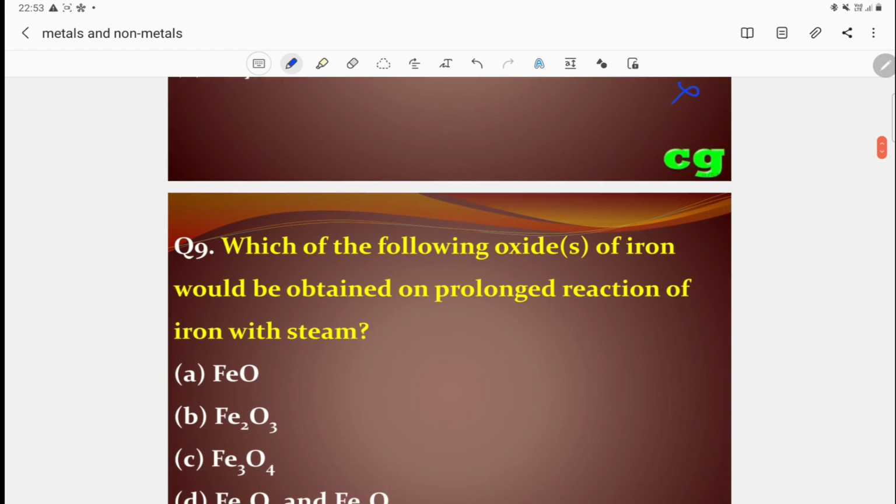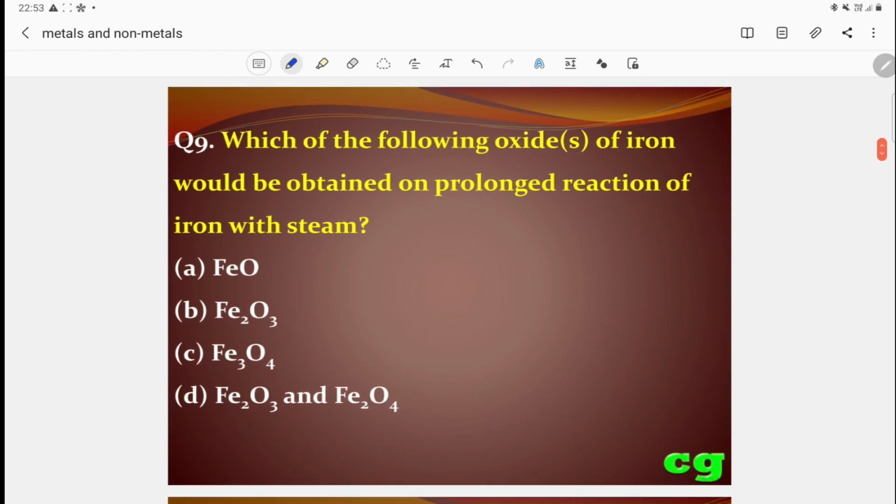Okay, the next question, number 9. Which of the following oxides of iron would be obtained on prolonged reaction of iron with steam? We know iron reacts with steam, and the product is Fe3O4 plus hydrogen. This is the reaction. So the correct answer is C, Fe3O4, ferroso-ferric oxide. It is called ferroso-ferric oxide.